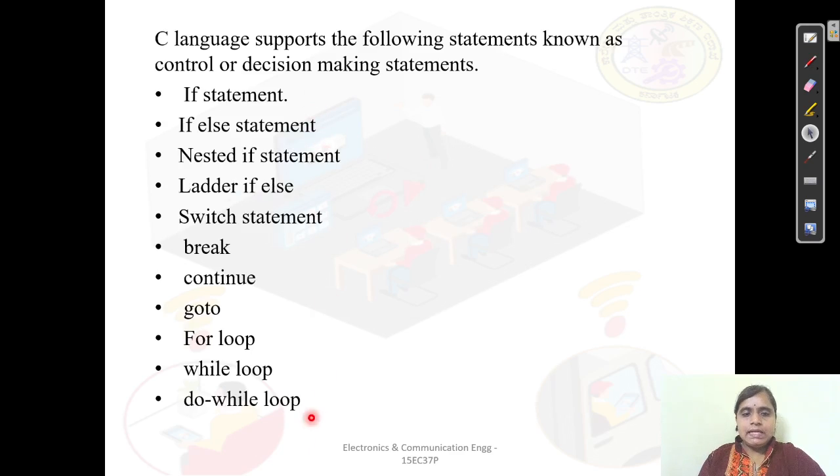This is just the list I have mentioned here, which you can go through. This is all the decision or the control making statements. Here we can see the if else, nested if, ladder and switch. From the if statement to the switch statement, these are all the conditional branching statements. Break, continue, and goto come under the unconditional branching. For, while, and do while come under the looping statements.